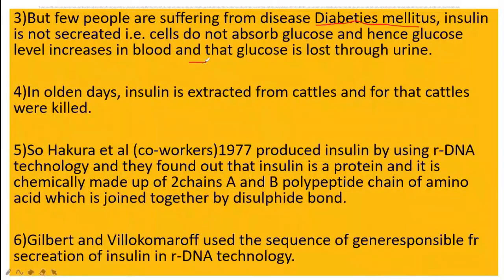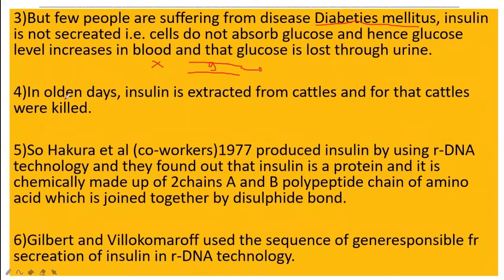Are you getting this? Suppose this is the bloodstream. Glucose is there, too much. When we have food, the food gets converted into glucose. If insulin is not getting secreted, nobody will be there to tell or allow the body cells to absorb this glucose. So naturally the body cells will not absorb the glucose, and the glucose level will increase in the bloodstream, and naturally this glucose will be lost through urine, and the cells will not get nourished or energized.